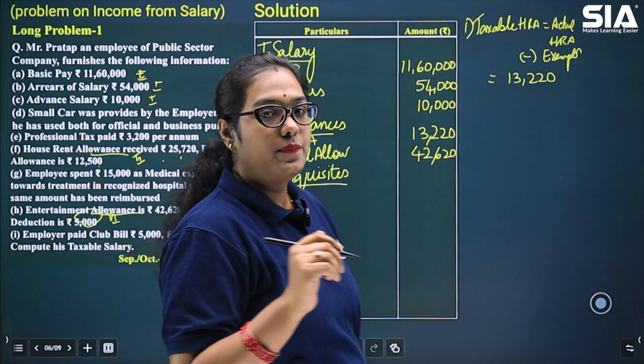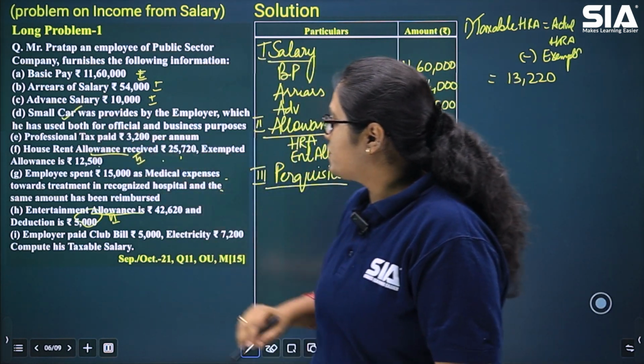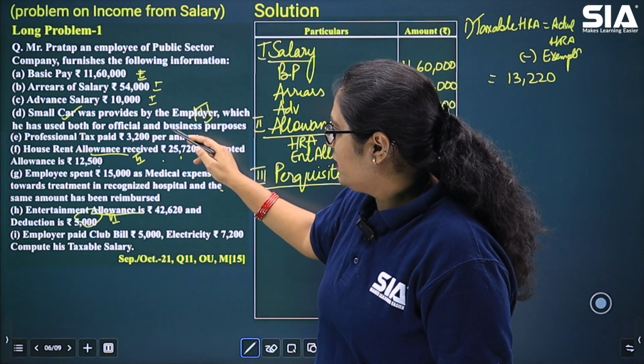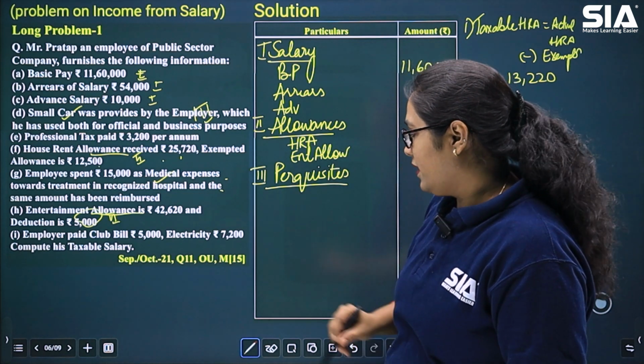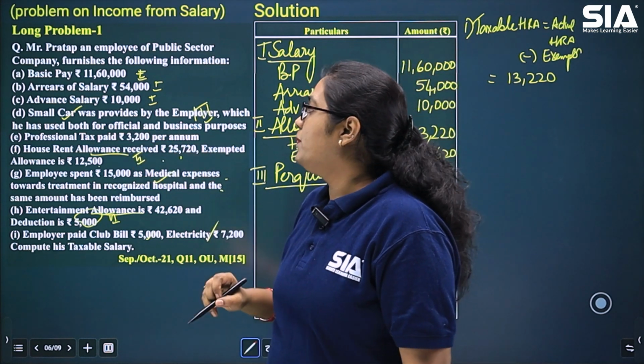So let's see what are the perquisites that are given to us in the question. We have one here for small car. This is our third. Then we have here employee spent rupees 15,000. Then club bill and electricity. So let's write about small car.